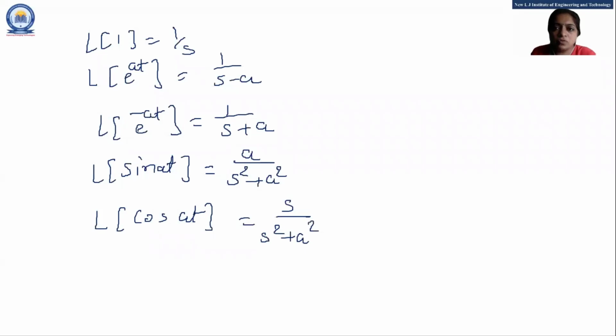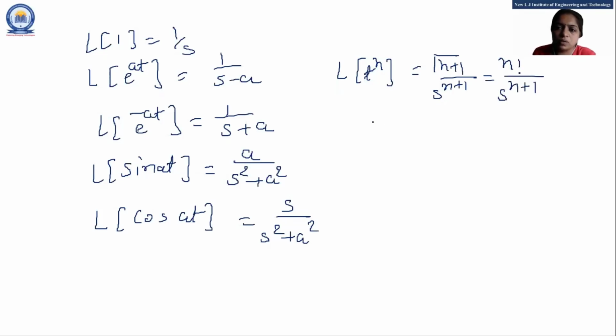What is the Laplace of t raised to n, student? Laplace of t raised to n is gamma n plus 1 upon s raised to n plus 1, or n factorial upon s raised to n plus 1. Next, Laplace of sine hyperbolic at is a upon s square minus a square.